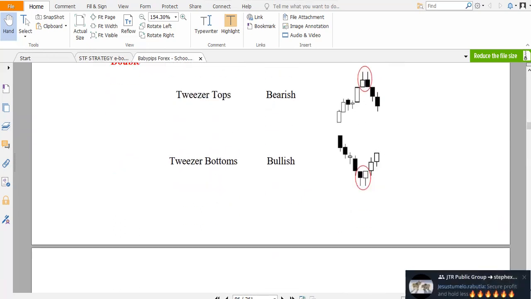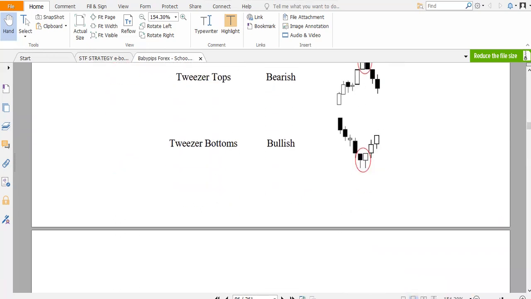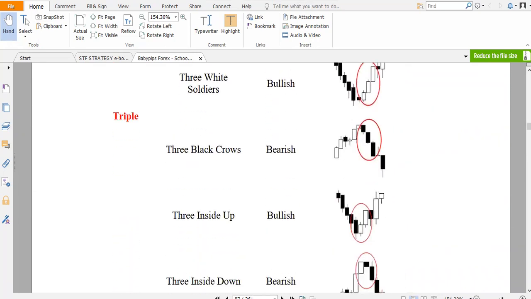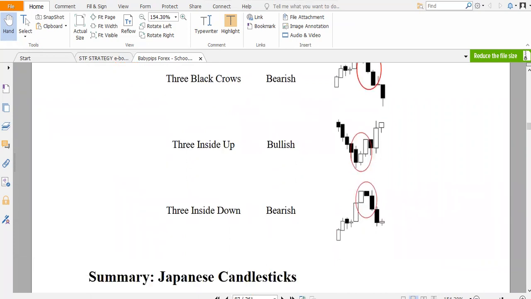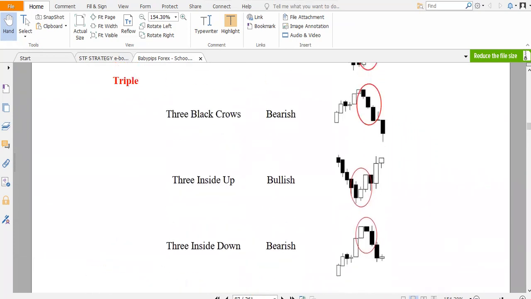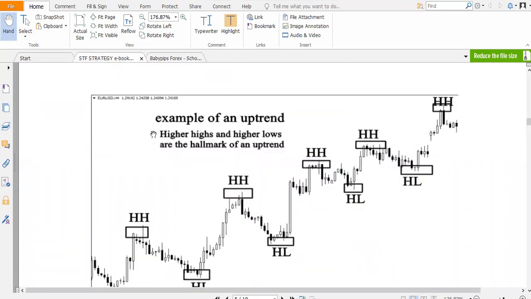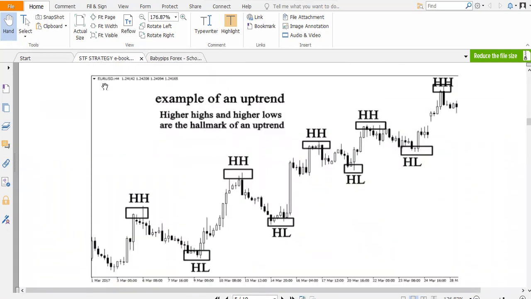So then you can use others. There are so many others that you can use in the market. It's not only just that one. You can use the morning star or evening star. All these we take you through one-on-one in our strategy and in our full course, because this is our basis. One is the structure. The next one is the candlestick pattern. So you will find them here.